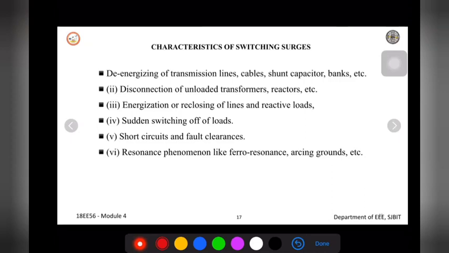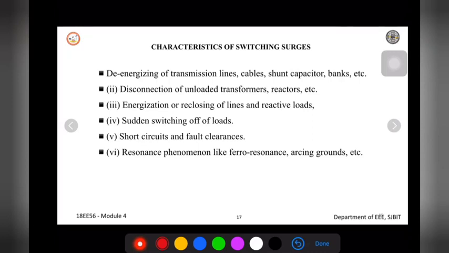When you de-energize this transmission line or cable or any shunt capacitor bank used for power factor correction, a huge amount of switching surges will be present in the power system. That is the first reason.